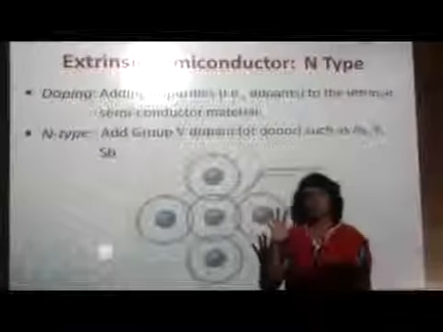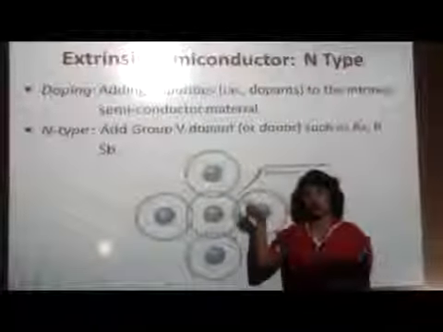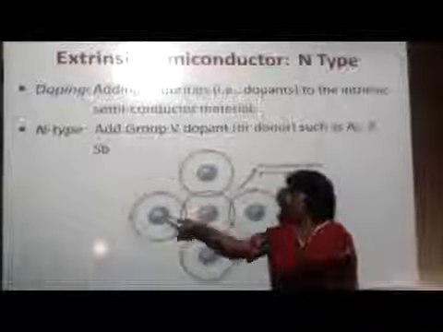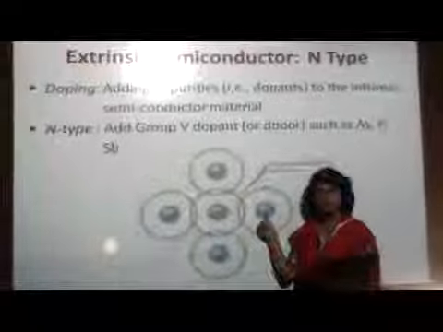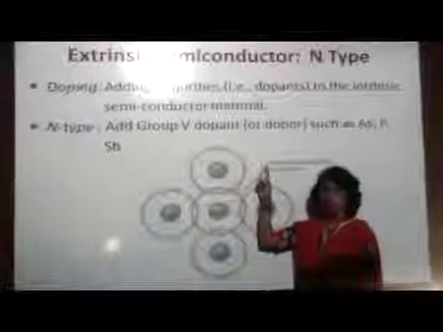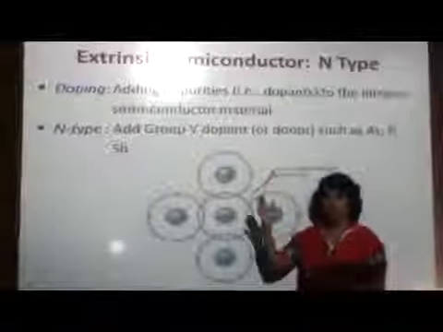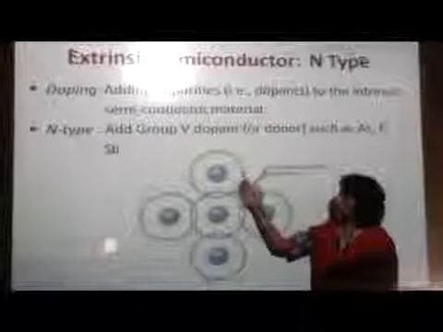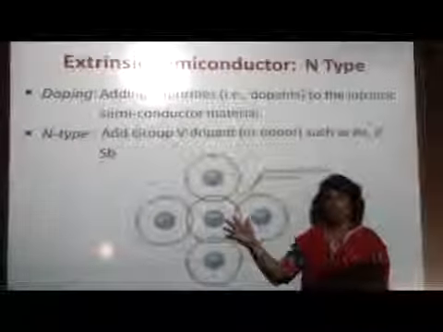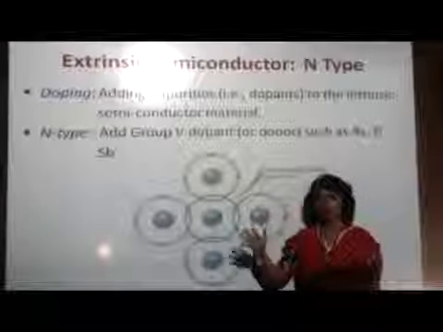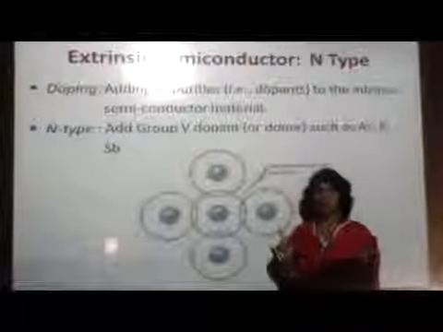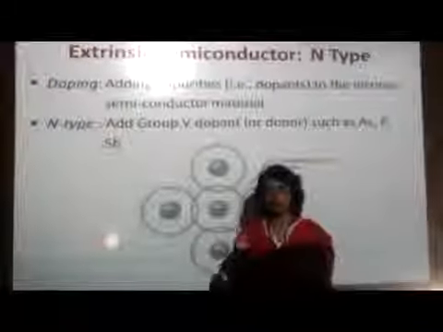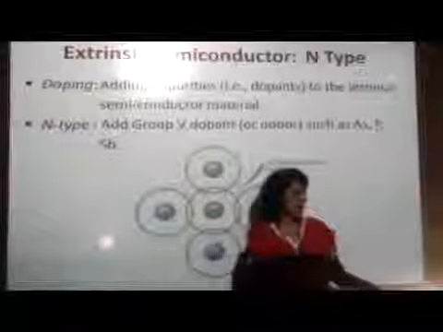The antimony is having 5 electrons in the outermost shell, out of which 4 are sharing the covalent bond with 4 silicon atoms, and the 5th electron is available free for conduction. So if we have the impurity doping of group 5 or pentavalent atom, the electron gets free, and we have a surplus of electrons available for the flow in case of N-type.